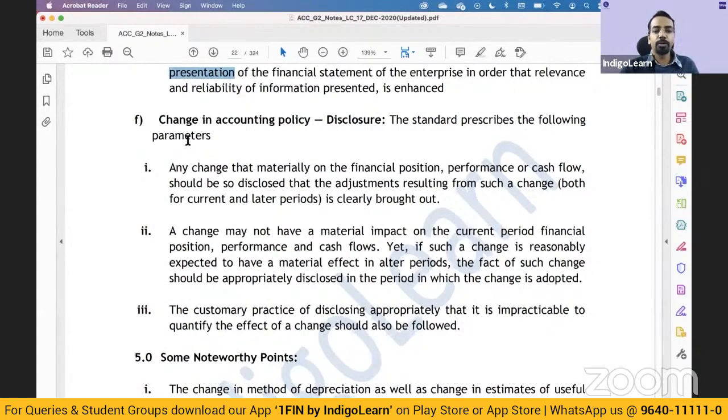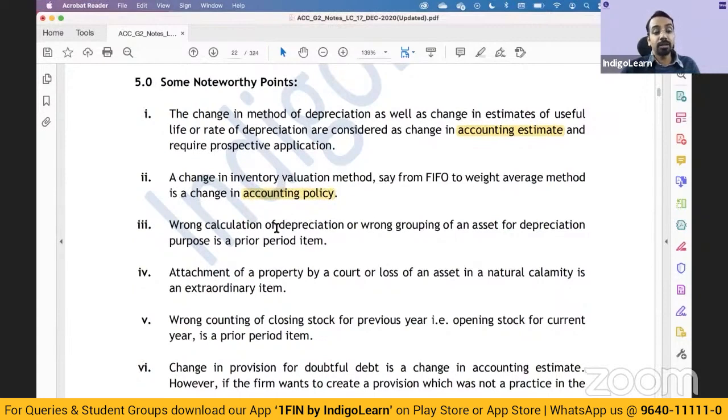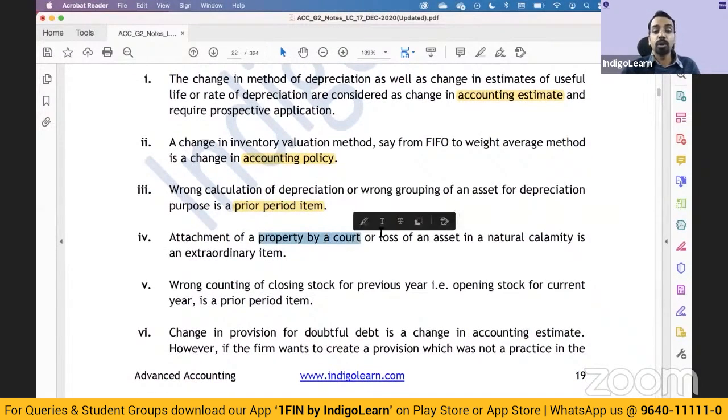So some quick explanations. Methods of depreciation, changes in estimated useful life, and all of that are accounted for as change in accounting estimate. Change in inventory valuation method is a change in accounting policy. Wrong calculation of depreciation, as we discussed, is a prior period item. Attachment of a property by a court or loss of an asset in a natural calamity is an extraordinary item.